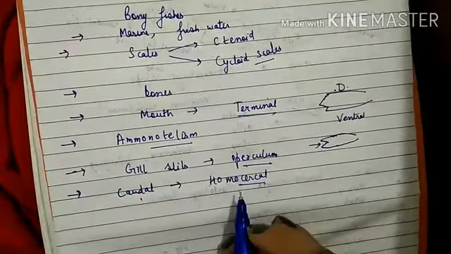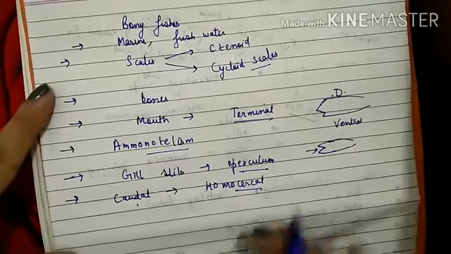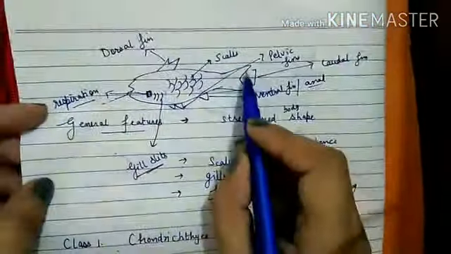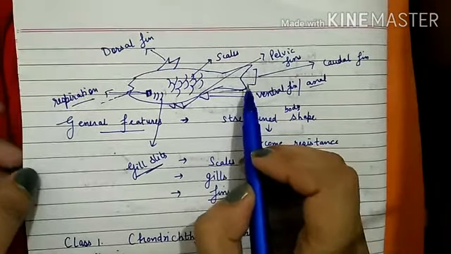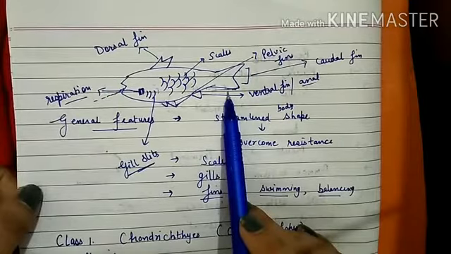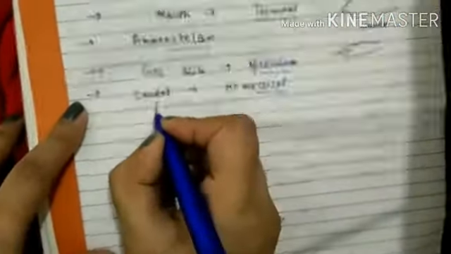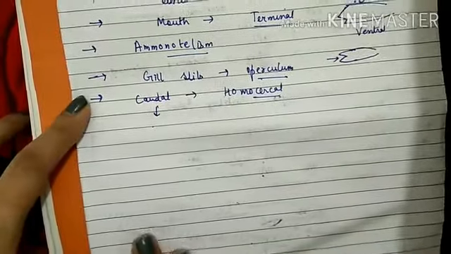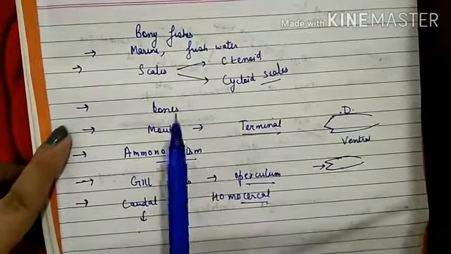So homocercal means the two lobes of the caudal fin are equal in size. This is the last fin we observed when we were talking about the general features of fishes, known as the caudal fin. If the size of these two lobes is equal, then we say it is homocercal. If it is of unequal length, one bigger and the other smaller, then we say it is heterocercal. In cartilaginous fishes, the caudal fin is heterocercal, and in bony fishes it is homocercal. So these are some general features you have to know about the bony fishes and the cartilaginous fishes.